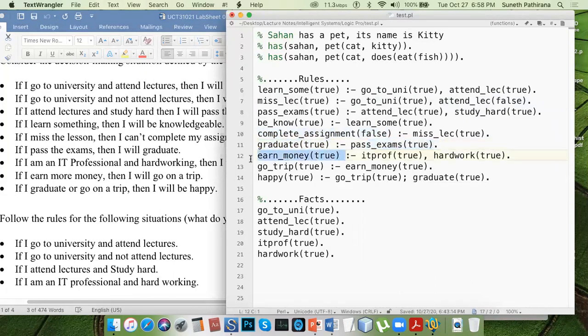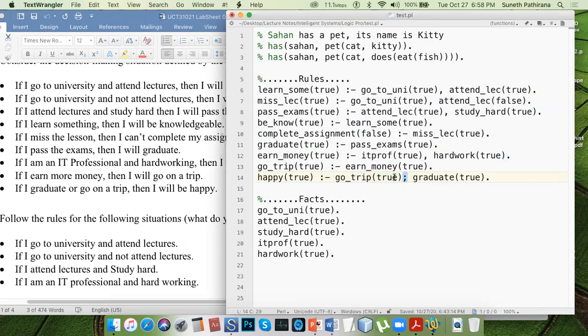If you want to earn money, you can be an IT professional, and you have to work hard. If you want to go on a trip, then you need to earn money. If you want to earn money, you can become an IT professional, and it is not enough. You need to work hard, honestly. So if you want to be happy, you can go on a trip, or remember this one.